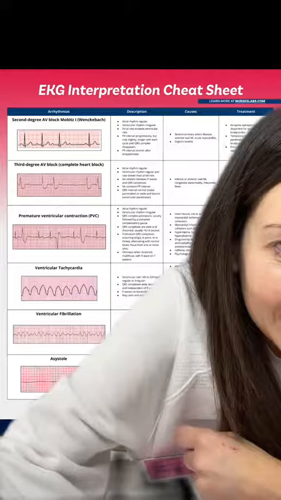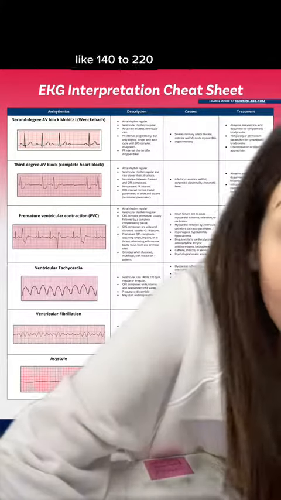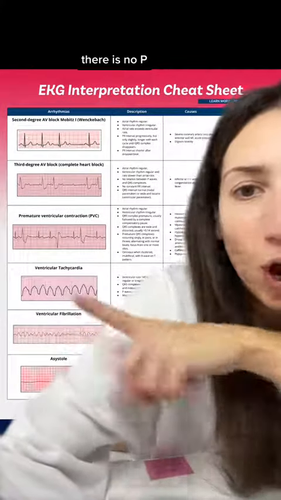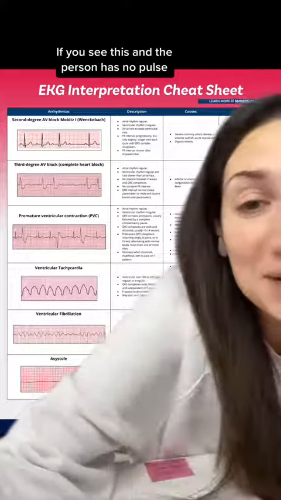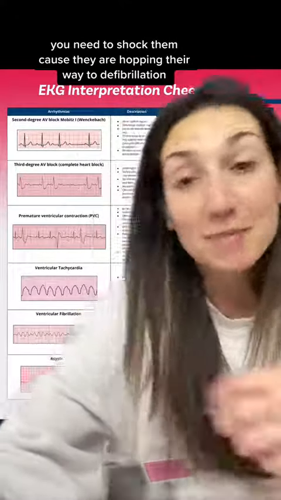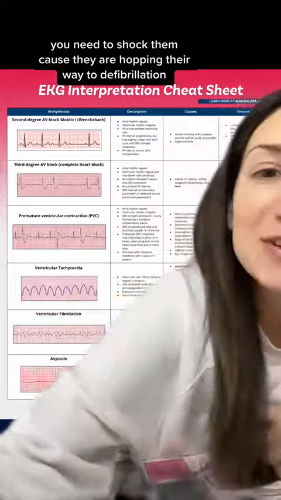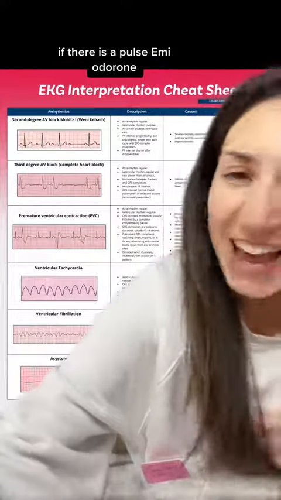This is VTAC. VTAC is usually a super fast, like 140 to 220. There is no P. If you see this and the person has no pulse, you need to shock them because they are hopping their way to defibrillation. If there is a pulse, amiodarone.